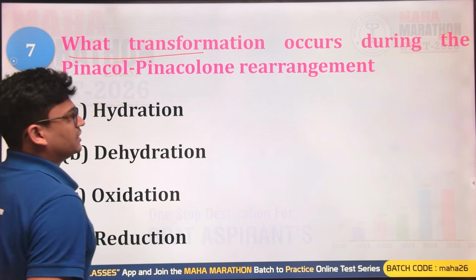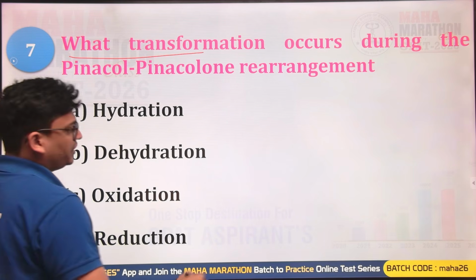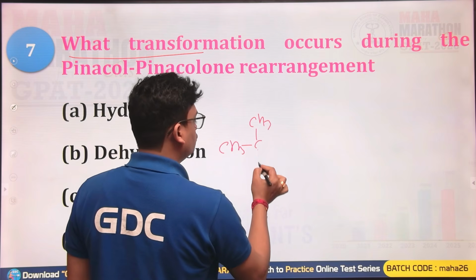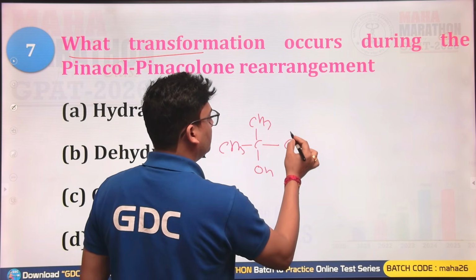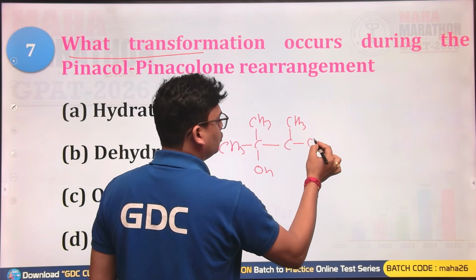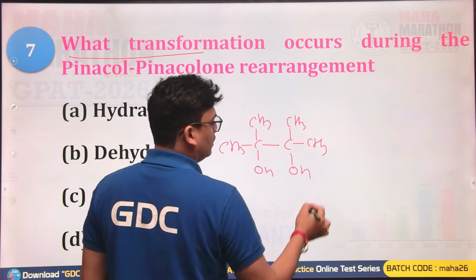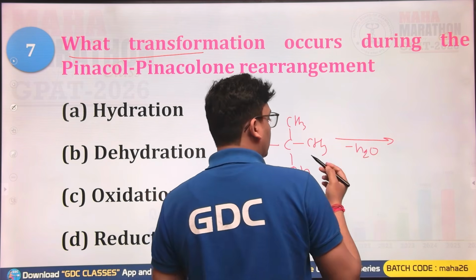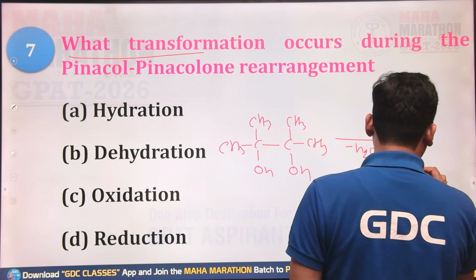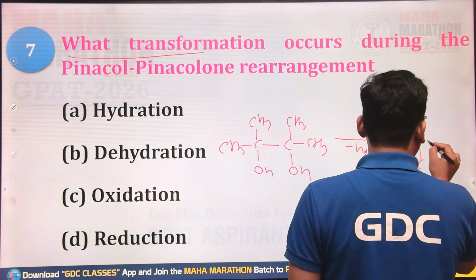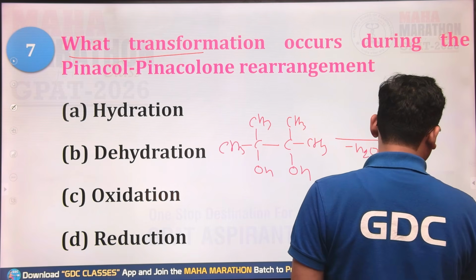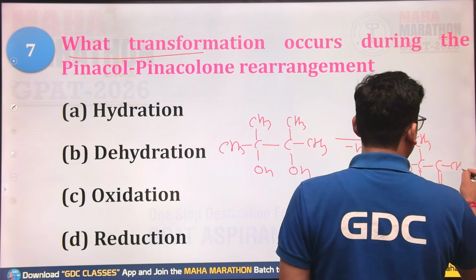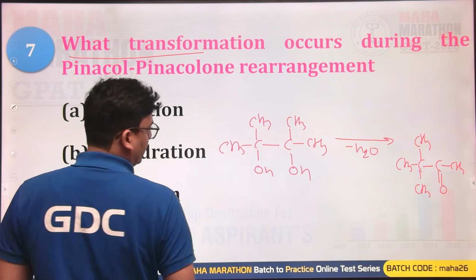What transformation occurs during the pinacol-pinacolone rearrangement? So this is your pinacol, that is CH3 groups, also known as 2,3-dimethylbutane-2,3-diol. After this you simply go for dehydration, and after the dehydration you get the CH3, CH3, C double bond O compound.